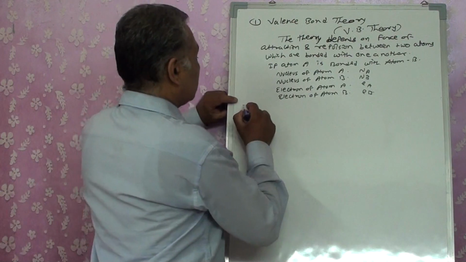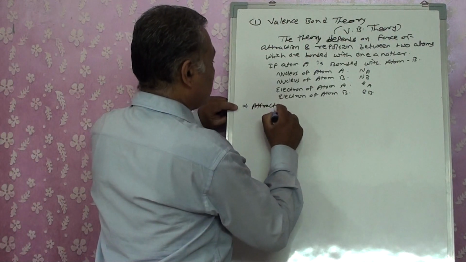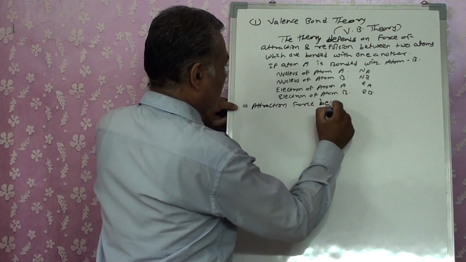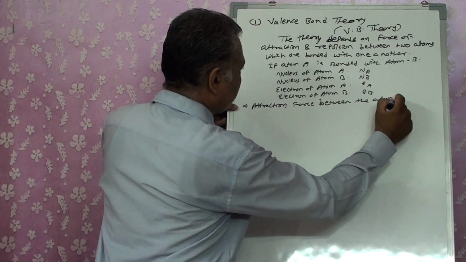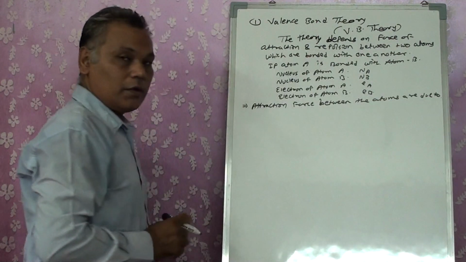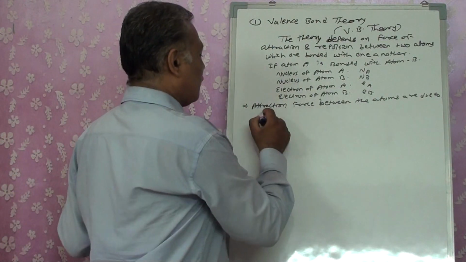First of all, the attraction forces between the atoms are due to the following.